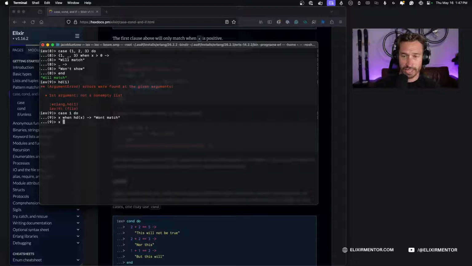And then we're going to say x, so as long as x matches 1, it will fall through. Let's see. And then we're going to just interpolate the value and then end.